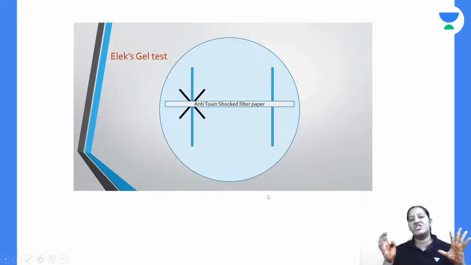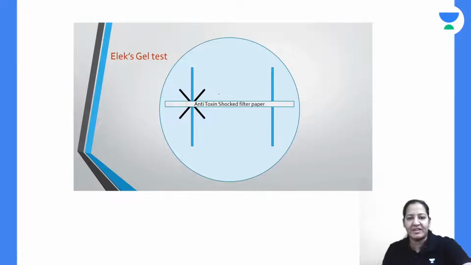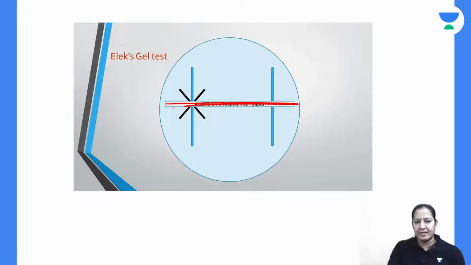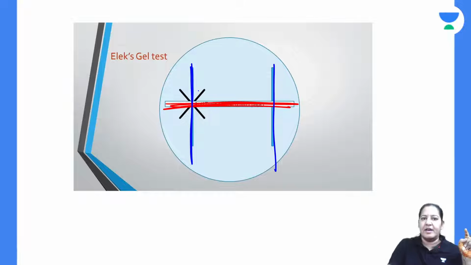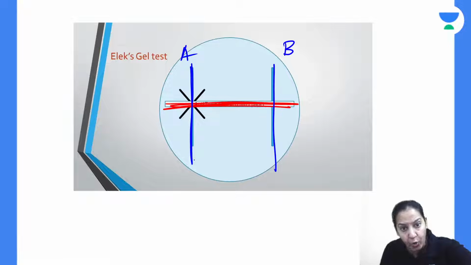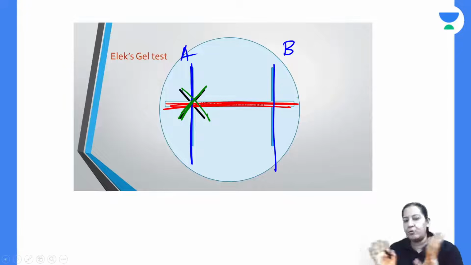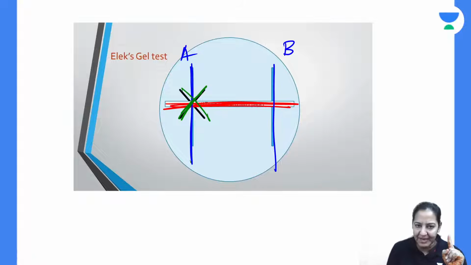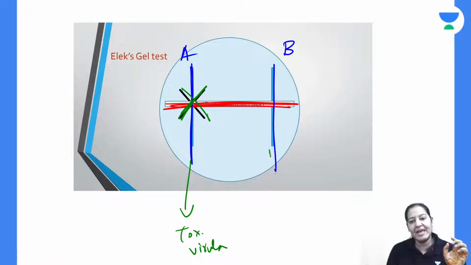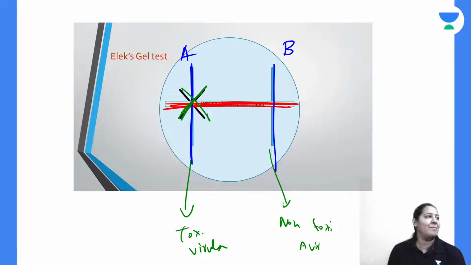So this is the Elek gel precipitation test. See the two bacteria in the diagram. This is the antitoxin strip, right? Here, the strain. I have taken the first bacteria here, the second bacteria here. The two bacteria are bacteria A and bacteria B. Around bacteria A, I am getting the lines of precipitation. Around bacteria B, I am not getting the lines of precipitation. So my summary is that bacteria A is toxigenic or virulent, and bacteria B is non-toxigenic or avirulent. I cannot simplify more than this.